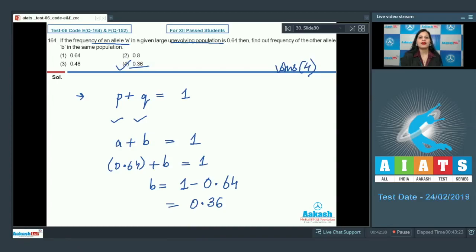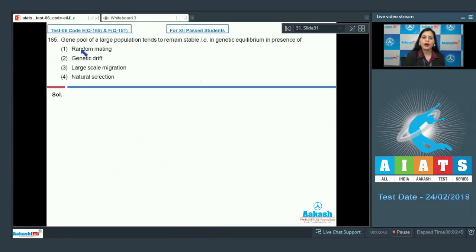Option number 4. Let's discuss our next question. Question number 165. The gene pool of a large population tends to remain stable, that is, in genetic equilibrium, in the presence of: random mating, genetic drift, large-scale migration and natural selection. The correct answer to this question is option number 1, random mating.